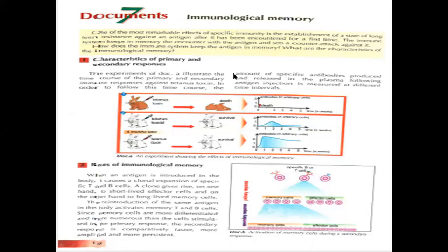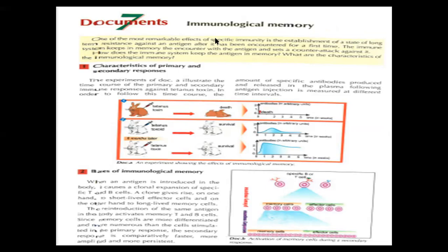The experiments of document A illustrate the time course of the primary and the secondary immune response against the tetanus toxin. In order to follow this time course, the amount of specific antibody produced and released in the plasma following antigen injection is measured at different time intervals. So in order to see the primary and the secondary immune response after the injection of tetanus toxin, they are going to do the experiment of injection of the tetanus toxin and observing the amount of the antibodies.